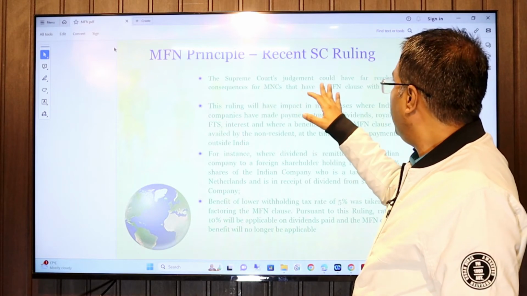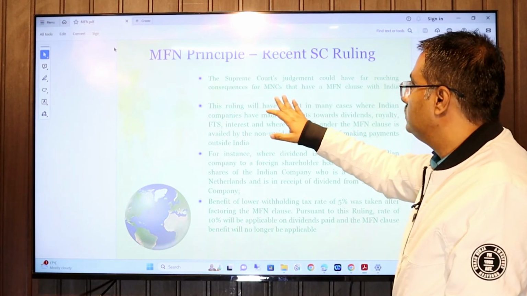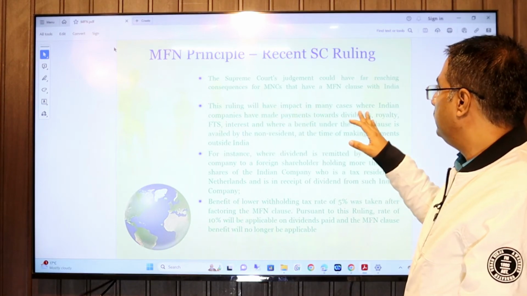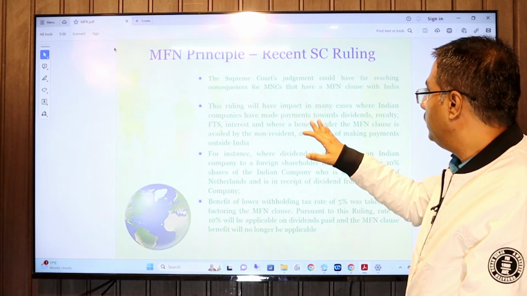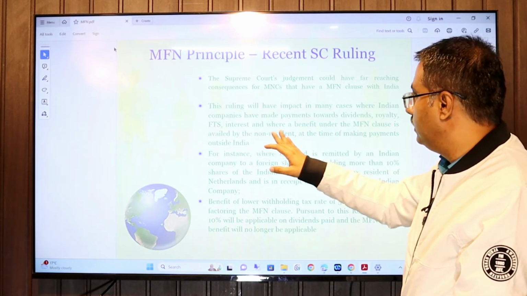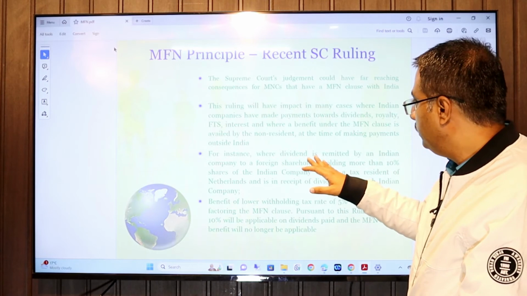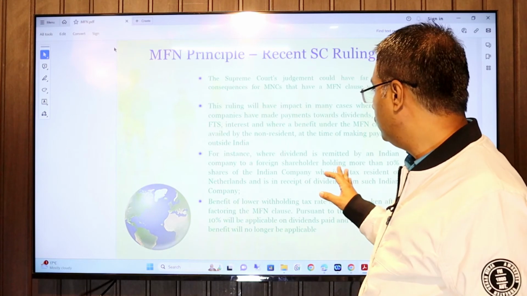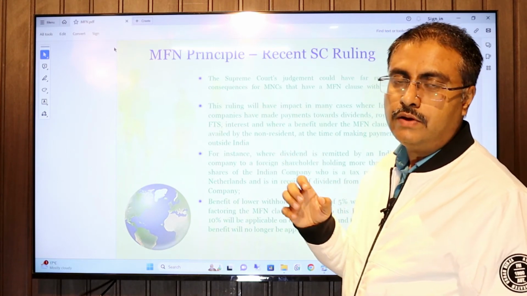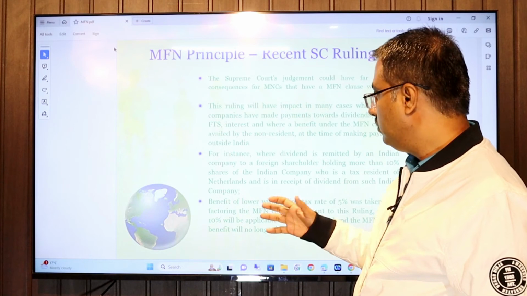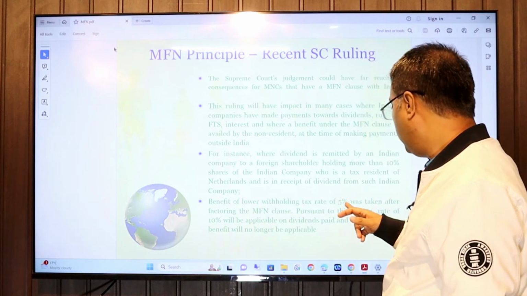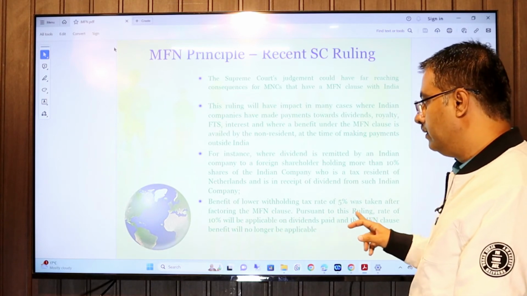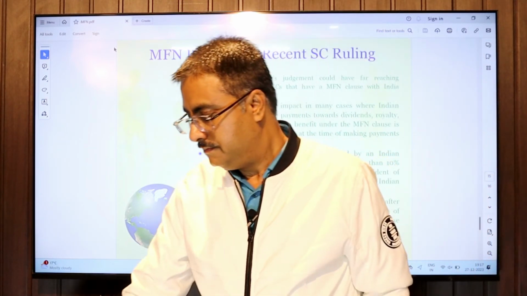The Supreme Court judgment has far-reaching consequences for MNCs. The ruling will impact many cases where an Indian company has made payments towards dividend, royalty, fees for technical services or interest. For instance, if dividend is remitted by an Indian company holding a 10% stake as beneficial owner, but they have taken a lower rate of 5%, the benefit of the lower withholding tax rate of 5% was available after factoring in the MFN clause. Pursuant to this ruling, 10% will be applicable.